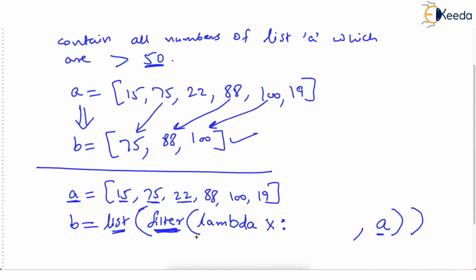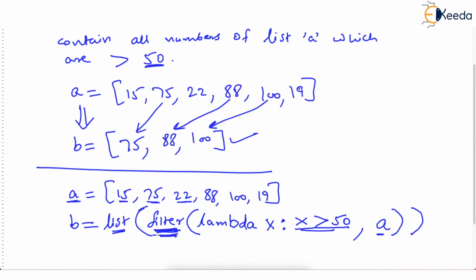And remember, you are talking about filter. So this second part after colon must be a Boolean expression, which will evaluate to true or false. What is that Boolean expression? X should be greater than 50. Look, if some x is really greater than 50, then that x will be passed in the output.